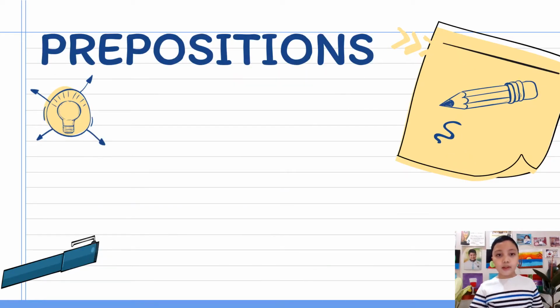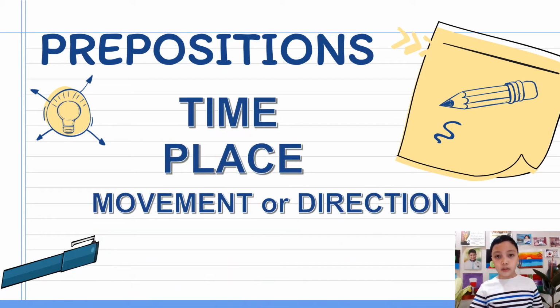Now that we've got an answer to the question, what's a preposition? You're probably wondering what kind of relationships prepositions show. Prepositions can show relationships of time, place, or position between an object and a subject in a sentence.